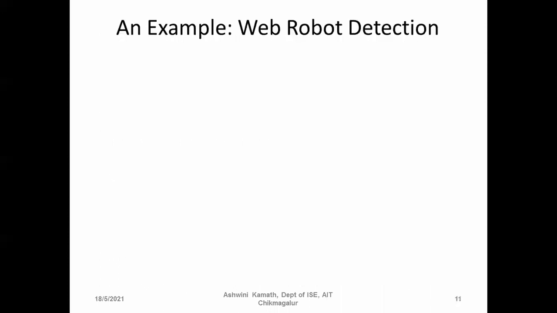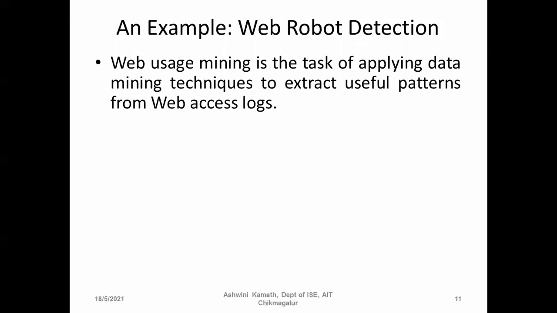So consider this example. It's a web robot detection. We know that web usage mining is a task of applying data mining techniques to extract useful patterns from web access logs. So we'll have web access logs, that is, how many people are accessing a particular web page and what they are accessing.